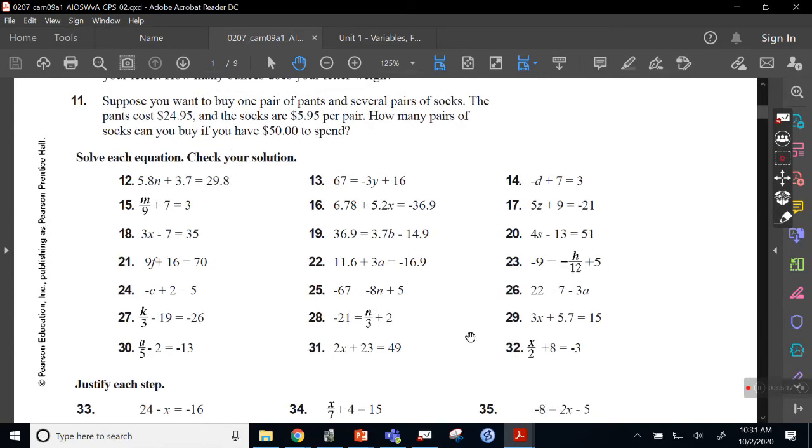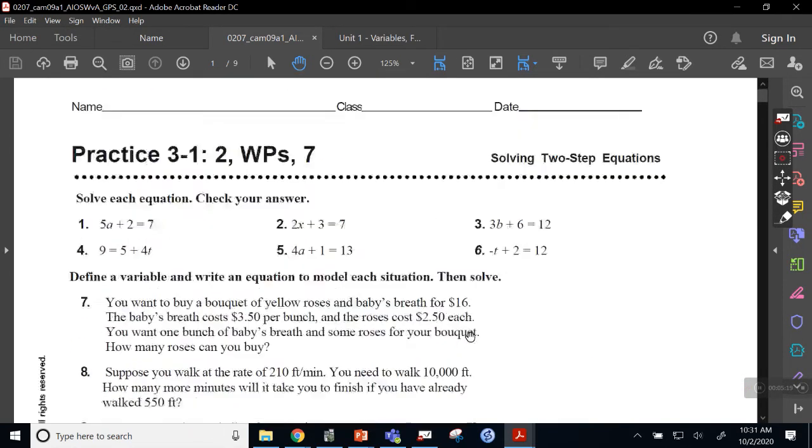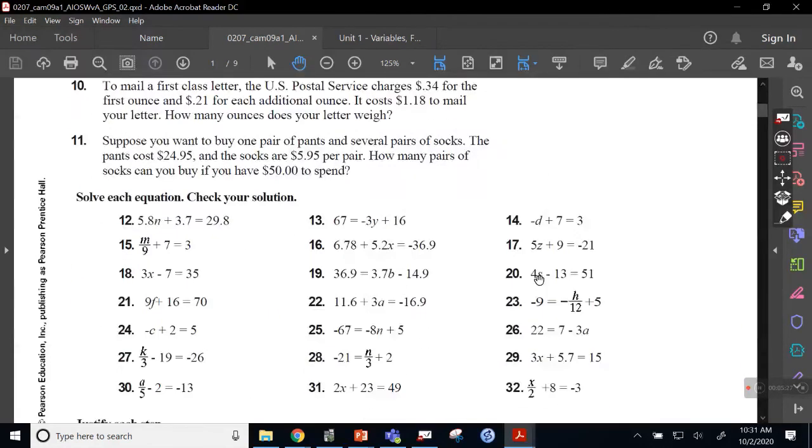I've explained to them that the ones you choose are going to either prepare you well or prepare you poorly for the quizzes and tests. So if you choose some of the ones that look harder, you're probably going to be much more well prepared for the test. If you choose the ones that look easy and your goal is to just get it done very quickly, then you'll have a good homework grade, but you probably won't have much success on the test or the quizzes because you haven't seen all the different types of examples.